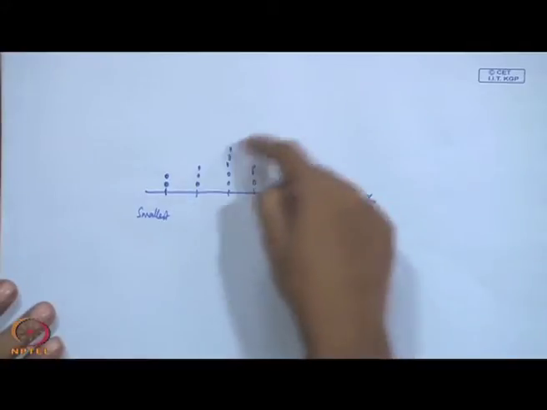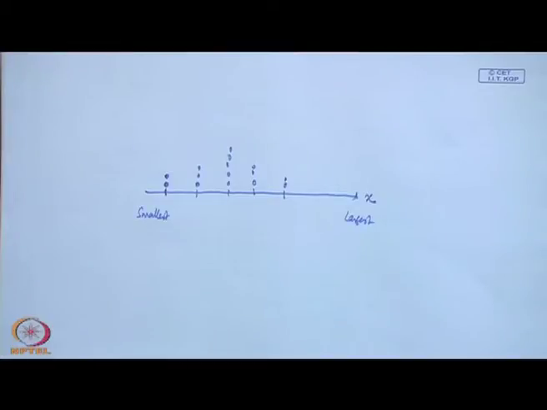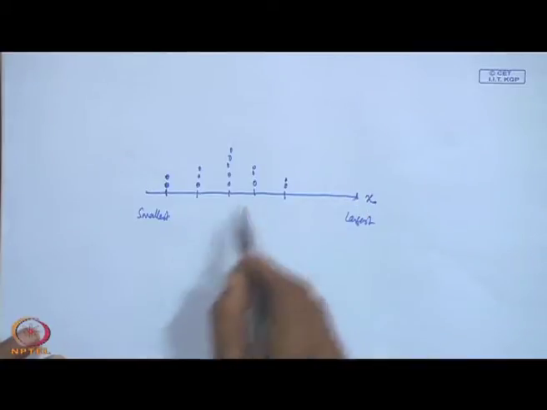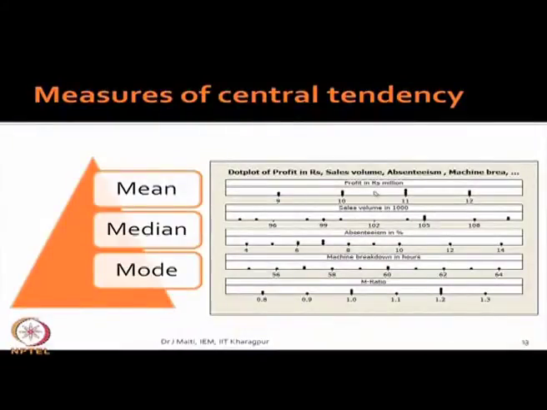Dot plot, again it is similar to histogram plot. Now, here you are able to count the number of observations against each of the values of the x. So, it will help you to find out the mode. Suppose if I say for this example profit in rupees million, for 9 million rupees it is 2 observations, for 10 it is 3, for 11 it is 4, for 12 it is 3. So, that means the mode of the data points for profit is 11.